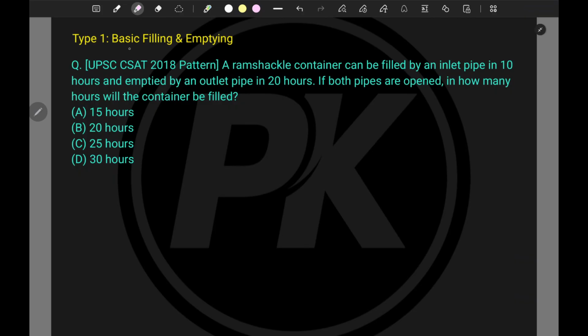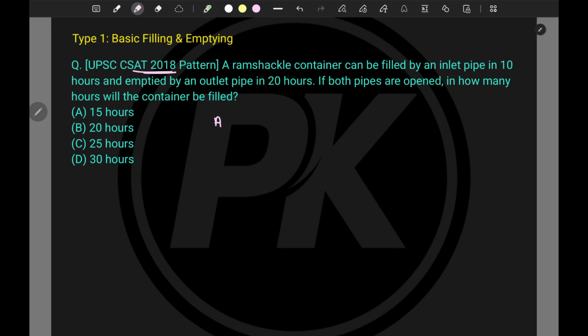Here is the first type, related to basic filling and emptying, and this problem is from UPSC CSAT 2018. Let's try to understand the problem. The ramshackle container can be filled by an inlet pipe in 10 hours. So what is given?